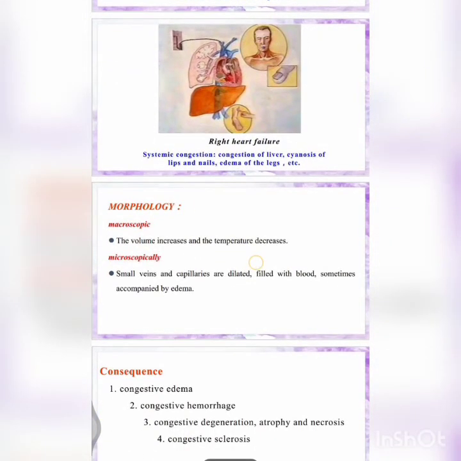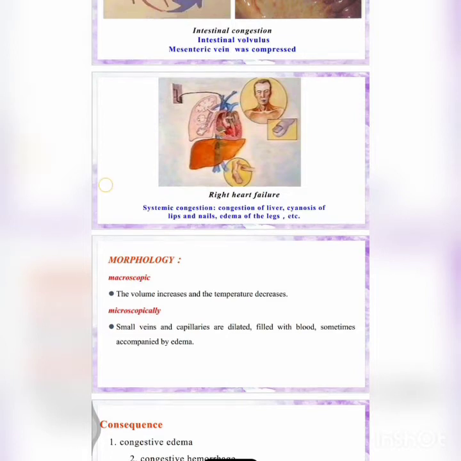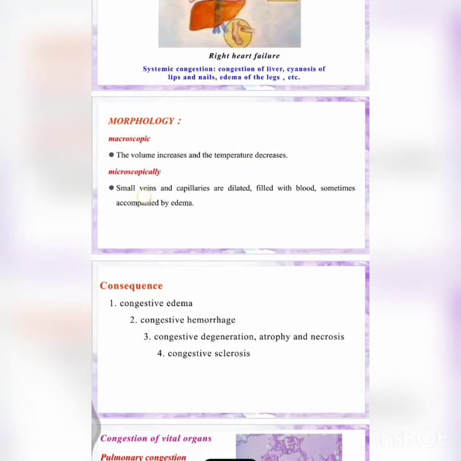And next, coming to the morphology, macroscopically, the volume increases and the temperature decreases. Here the temperature decreases, but if you remember, in arterial hyperemia the temperature increases. And microscopically, through tissue sections, we can see the small veins and capillaries are dilated and filled with blood, sometimes accompanied by edema. The consequences are congestive edema, congestive hemorrhage, congestive degeneration, atrophy, necrosis, and also congestive sclerosis.